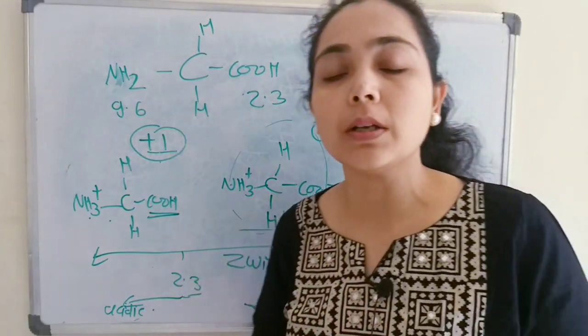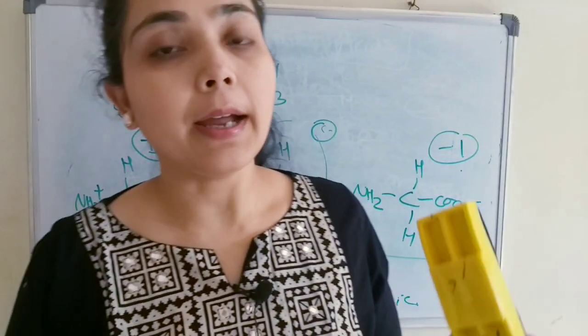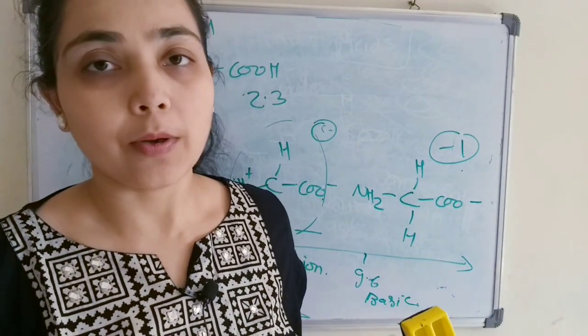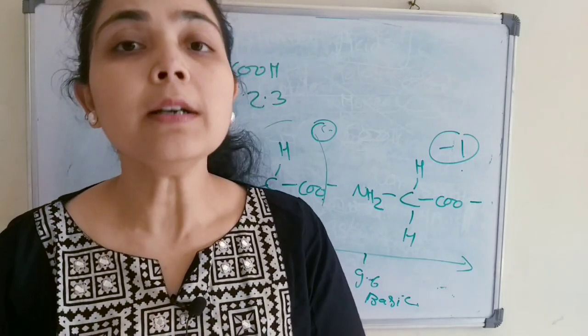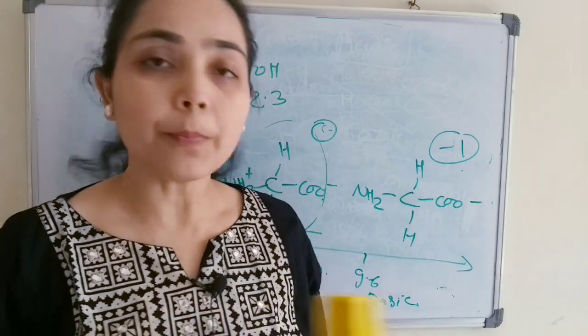So this is all about the general structure, Zwitter ion, and the isoelectric point of the amino acids. In the next class, we will study the classification of amino acids. I hope this is useful to you.